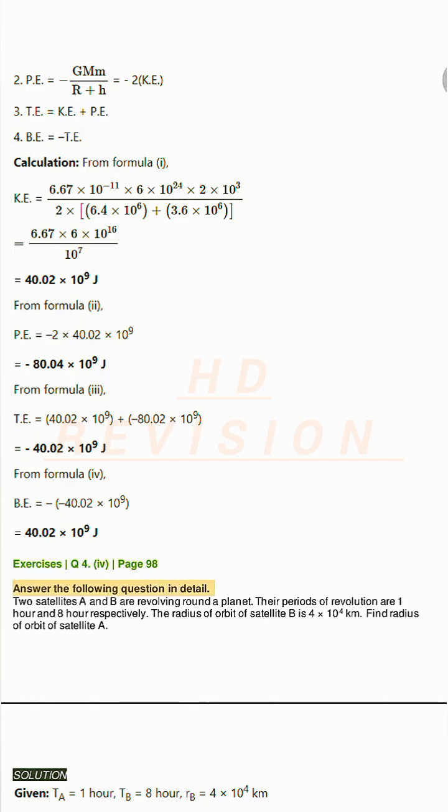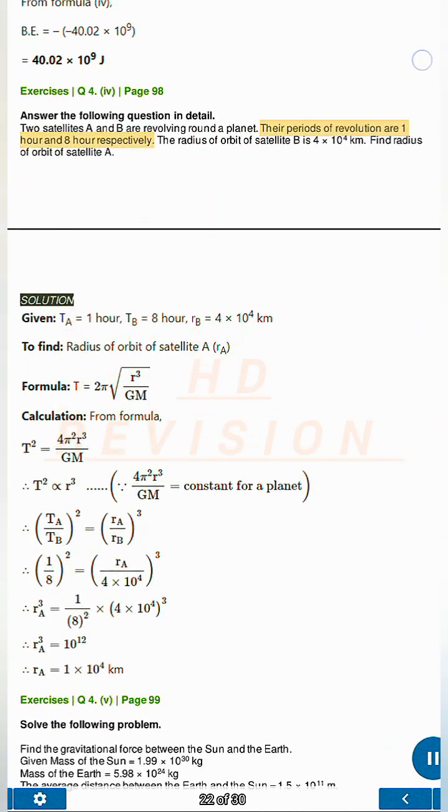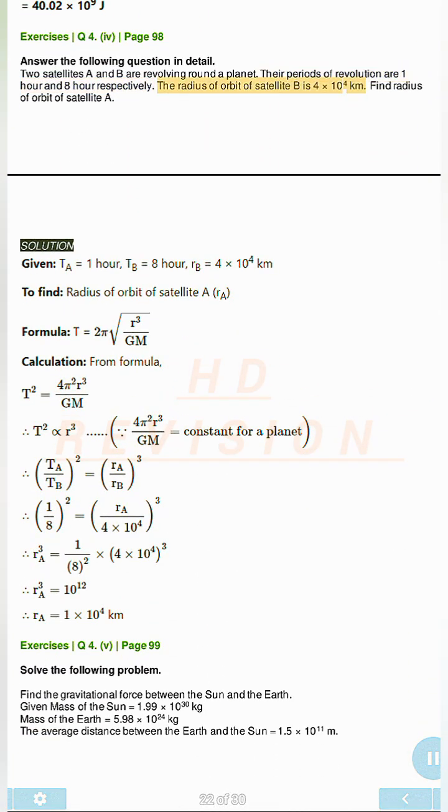Answer the following question in detail. Two satellites A and B are revolving round a planet. Their periods of revolution are 1 hour and 8 hours respectively. The radius of orbit of satellite B is 4 times 10⁴ kilometers. Find radius of orbit of satellite A. Solution.